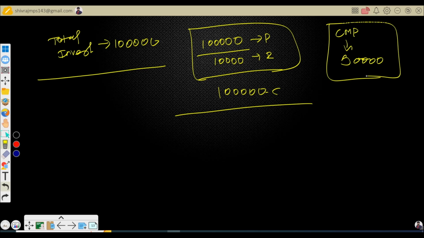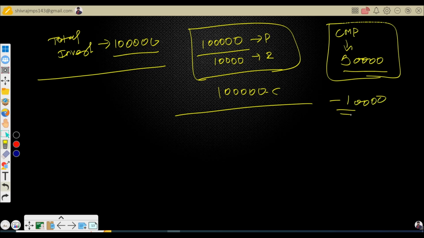So I will debit the investment account, that is 1 lakh, to cash credit 90,000, and at maturity I'm supposed to get 1 lakh, and I have a 10,000 price difference because of the current market price. So unrealized gain of 10,000. No, there is no gain. Ultimately, your purchase price, the investment value, is 1 lakh and the current market price is 90,000. So it means there is a loss of 10,000.